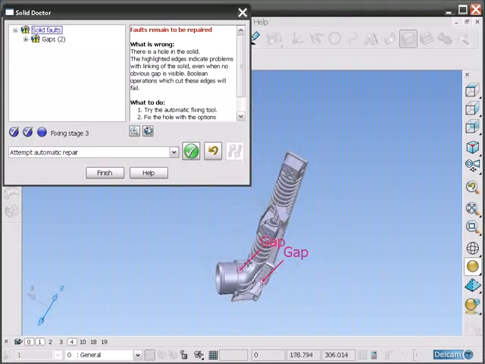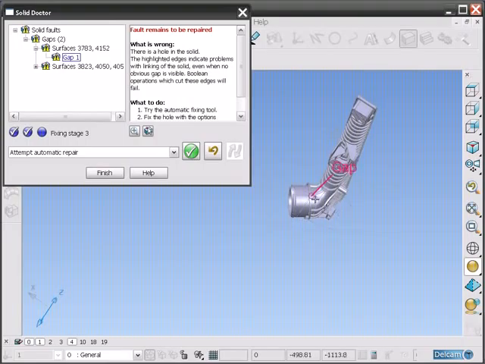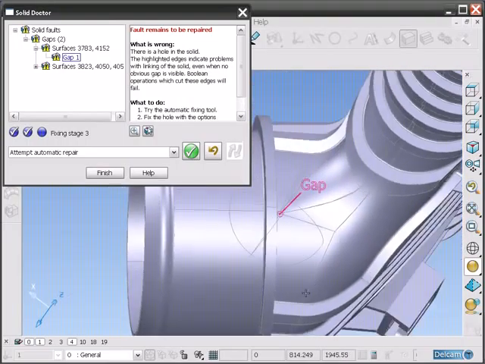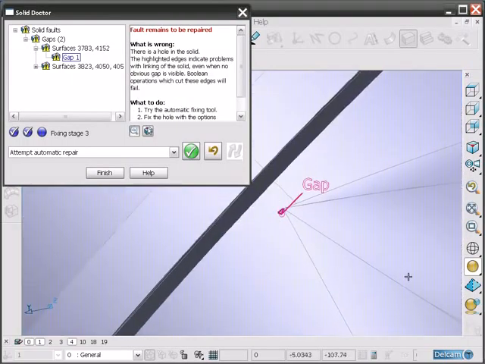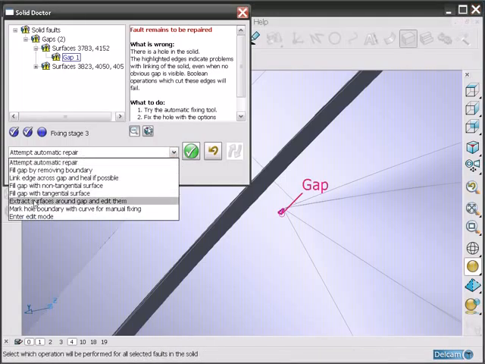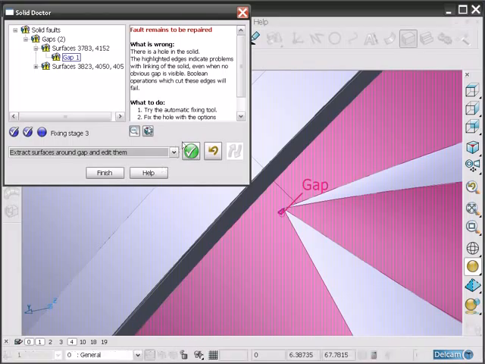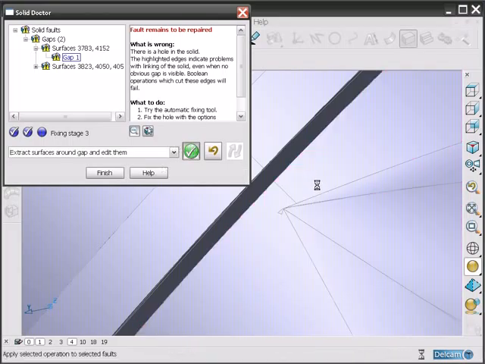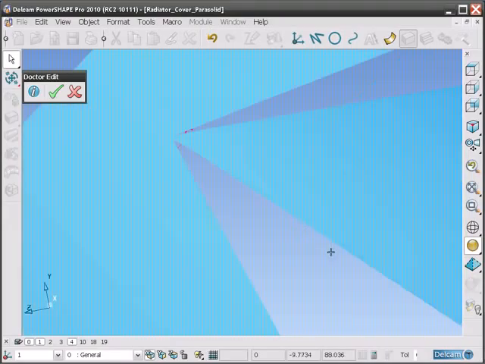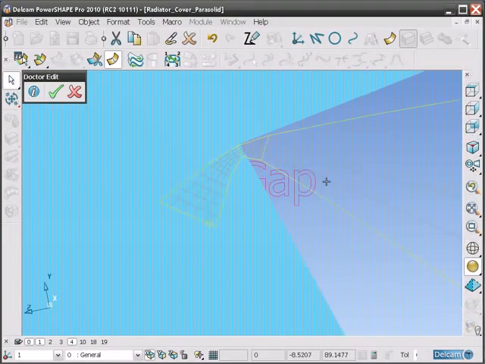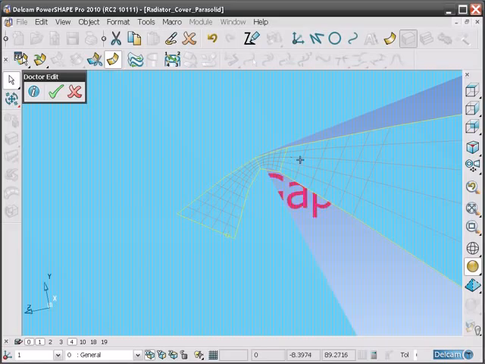I'm going to select the gap fault at the top of the part and simply rotate the view so that we can get a good view onto exactly where that fault lies. From the pull down list, select Extract Surfaces and edit them. To make things a little clearer, it is often a good idea to blank the existing solid. What we can see is that this fault is caused by the fact that this surface has not been correctly trimmed.